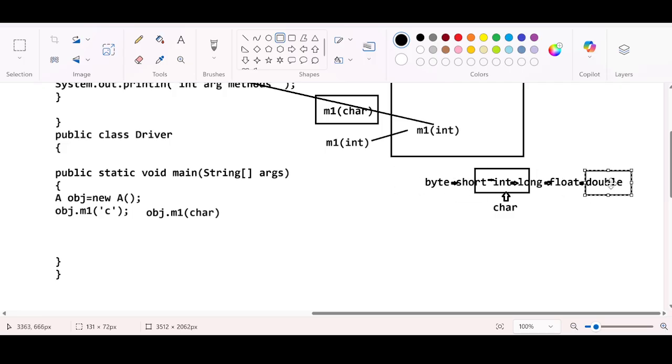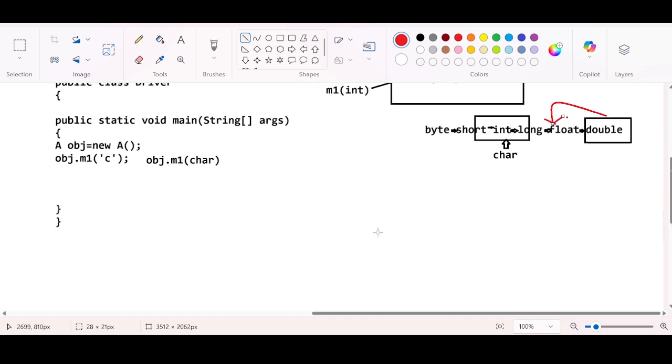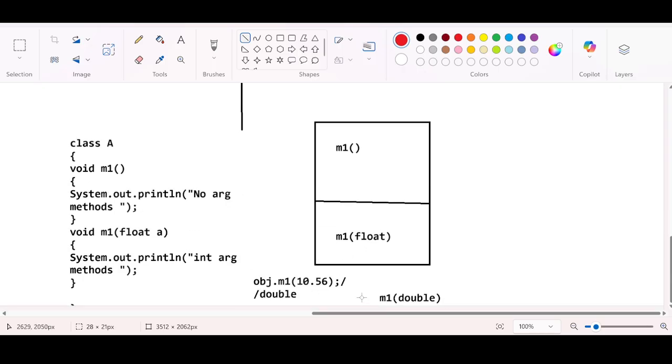There is an available method which is of floating point in nature, but you are passing the double value. The compiler will not depromote it to float and will not execute that method. That's why this conversion is not possible. Making sense, everyone? Only the forward direction is possible, not the reverse direction.